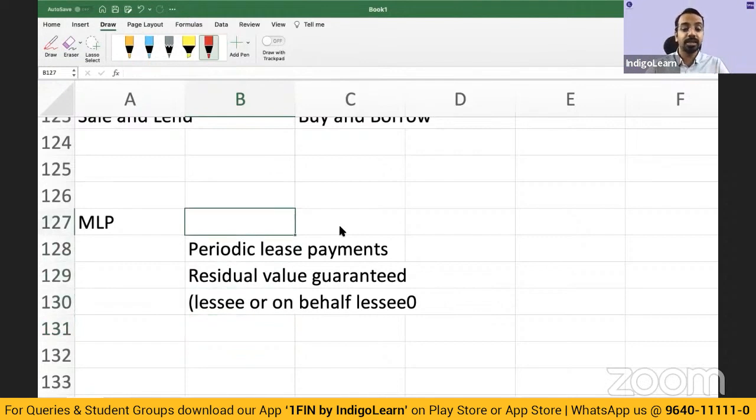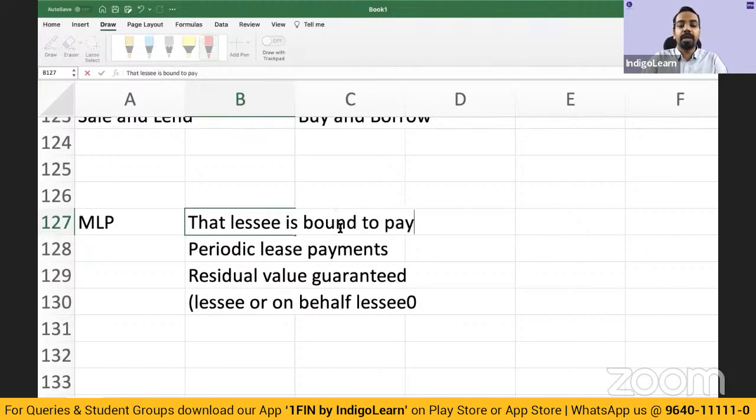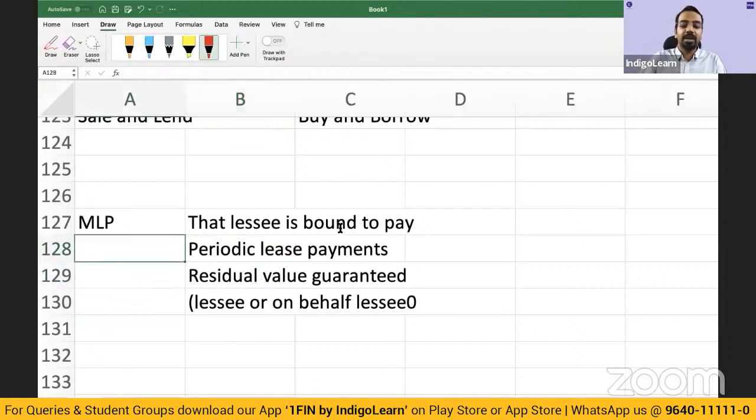So these are the things that the lessee is bound to pay. The lessee has to pay. These are called minimum lease payments. But if there are certain contingent rents, where at the time of the contract you have defined something like 5% of sales will also be paid by the lessee to the lessor, those are contingent payments. Those are not included. Okay. This is MLP for the lessee.